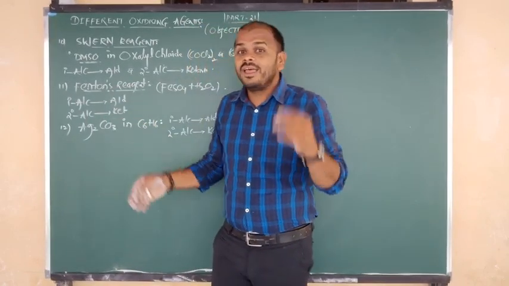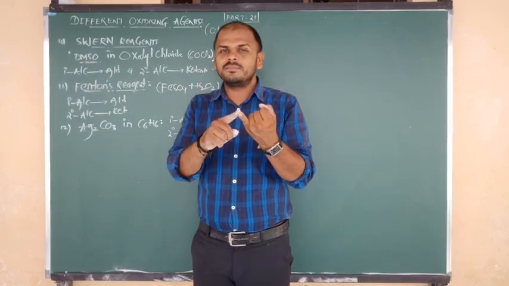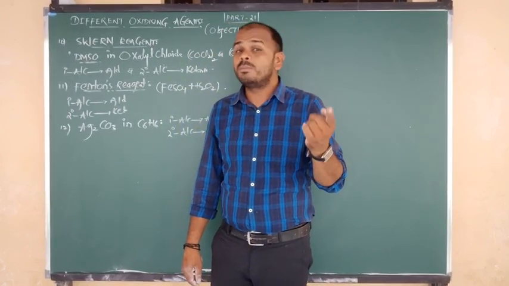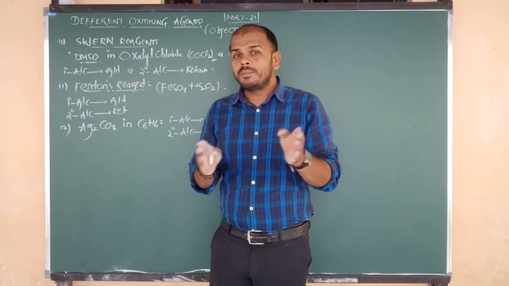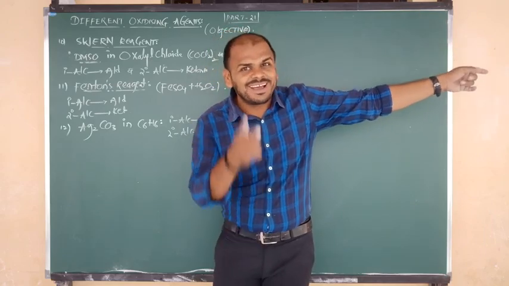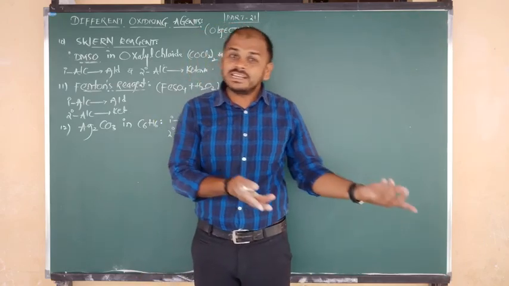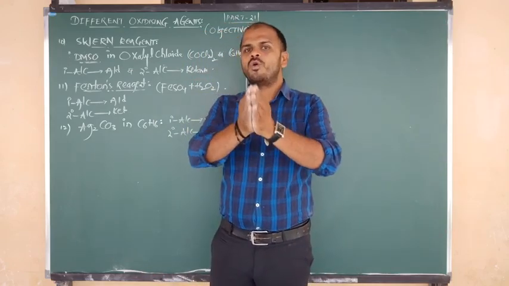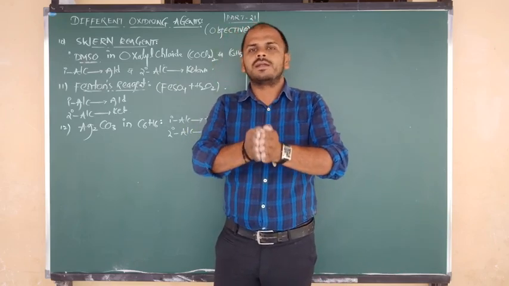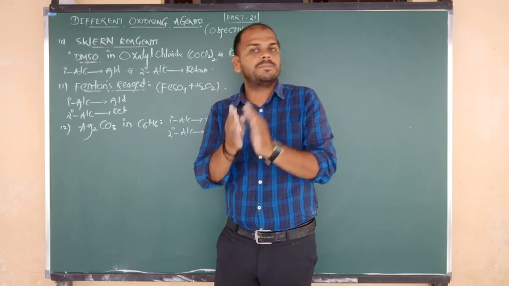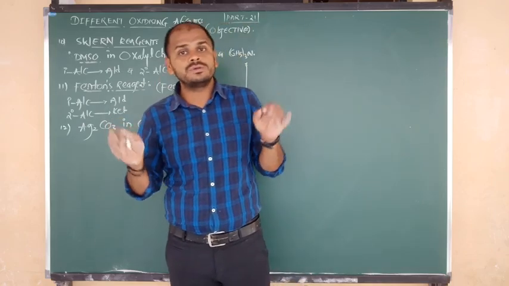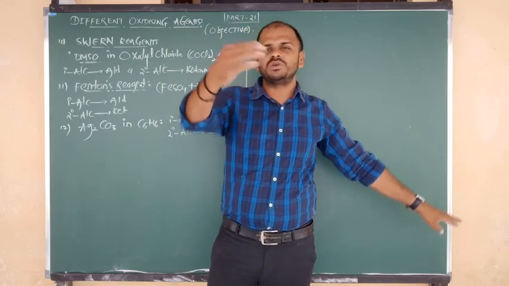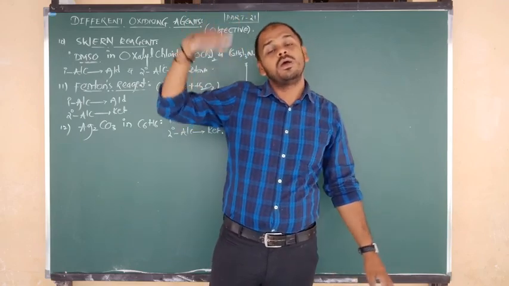Along with these 12, another two are there, as you know very well: acidified KMnO4, potassium permanganate, and acidified K2Cr2O7, potassium dichromate. They also oxidize primary alcohol to aldehyde and finally to carboxylic acid, and secondary alcohol to ketone, finally to carboxylic acids, because KMnO4 and K2Cr2O7 are powerful oxidizing agents. That I already told you in the notes, everything given in the previous class.